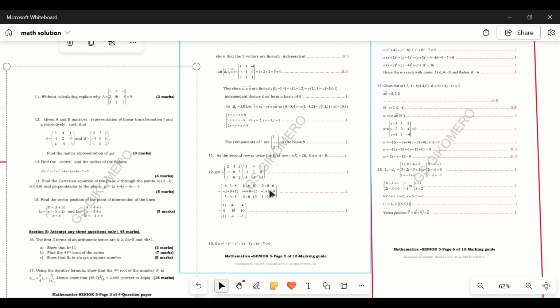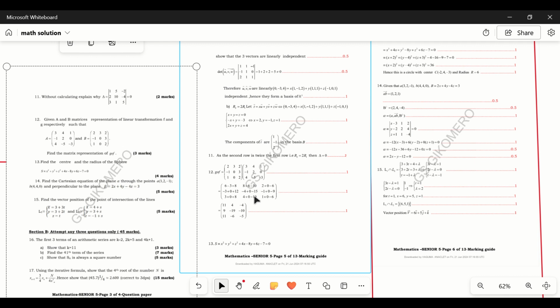Then the last row, 1 times 3, then plus 2 times negative 1, then plus 2 times 2. Then 1 times 4, then plus 0 times 2 plus 2 times negative 5.